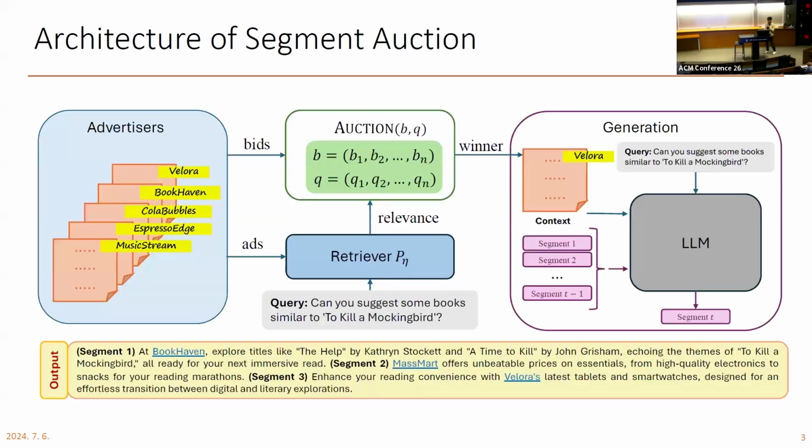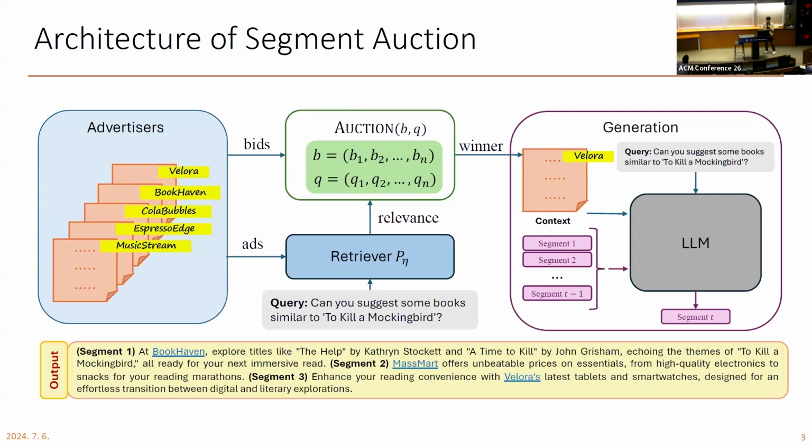So we propose a segment auction in which each ad is probabilistically retrieved for each discourse segment, where here the segment refers to either a single sentence or paragraph or even the entire document.